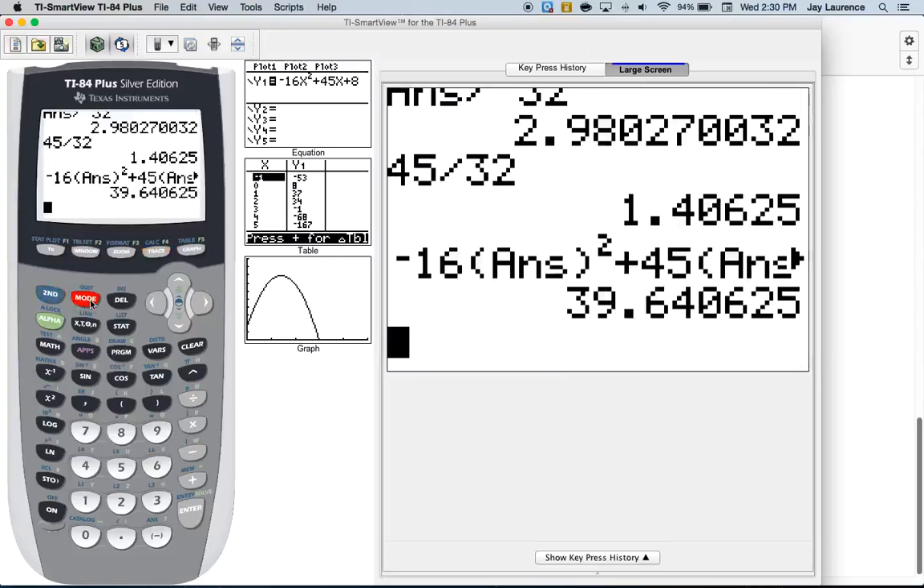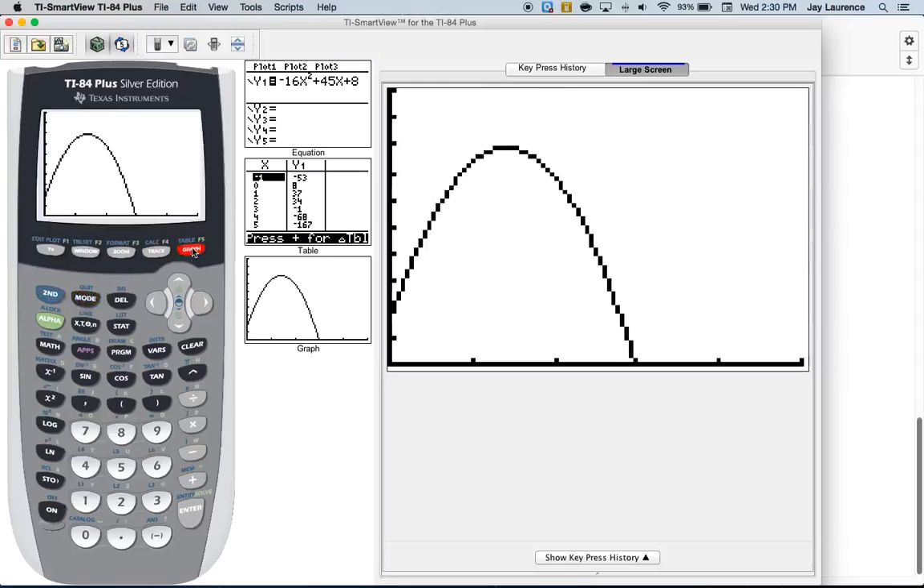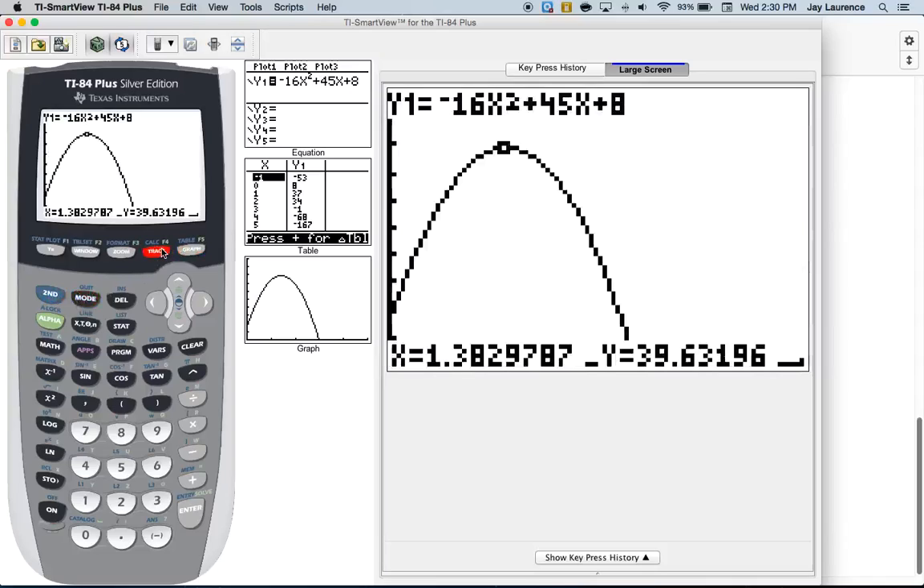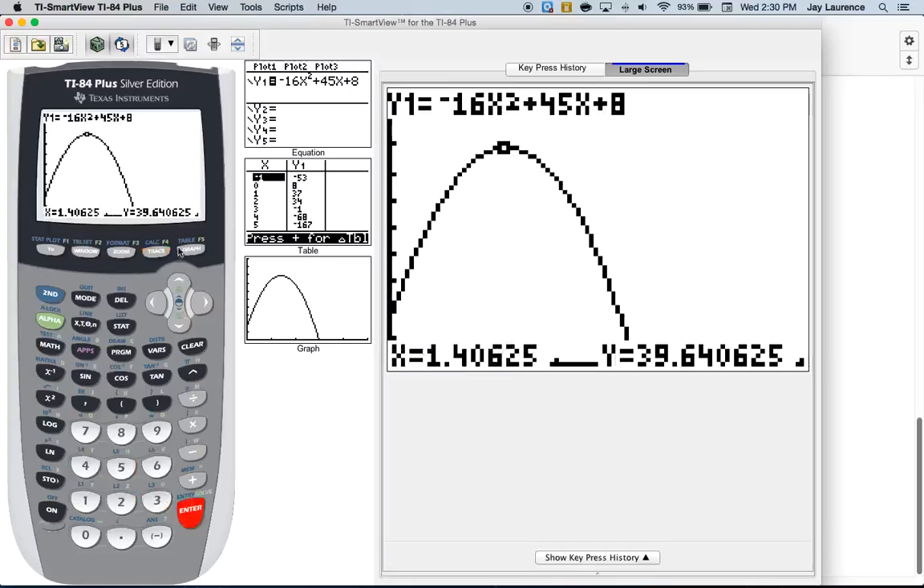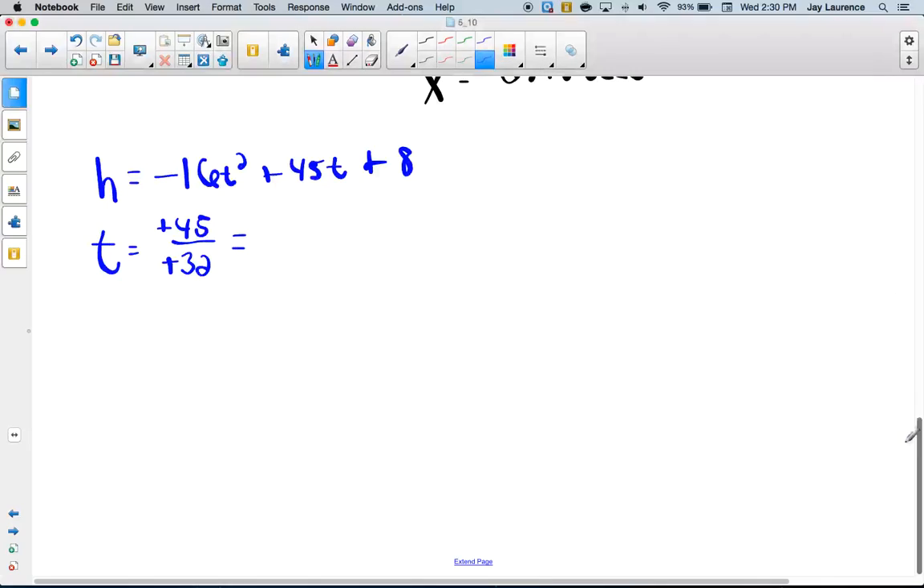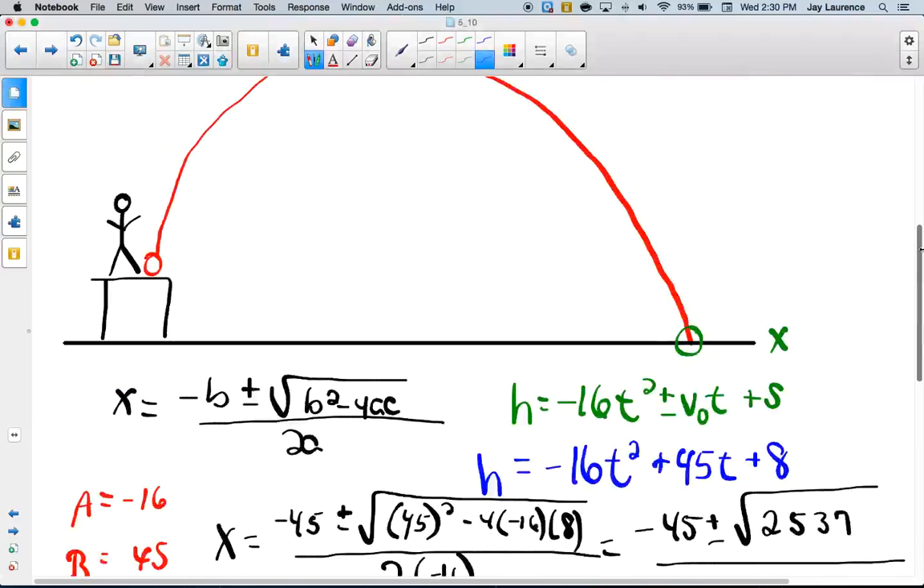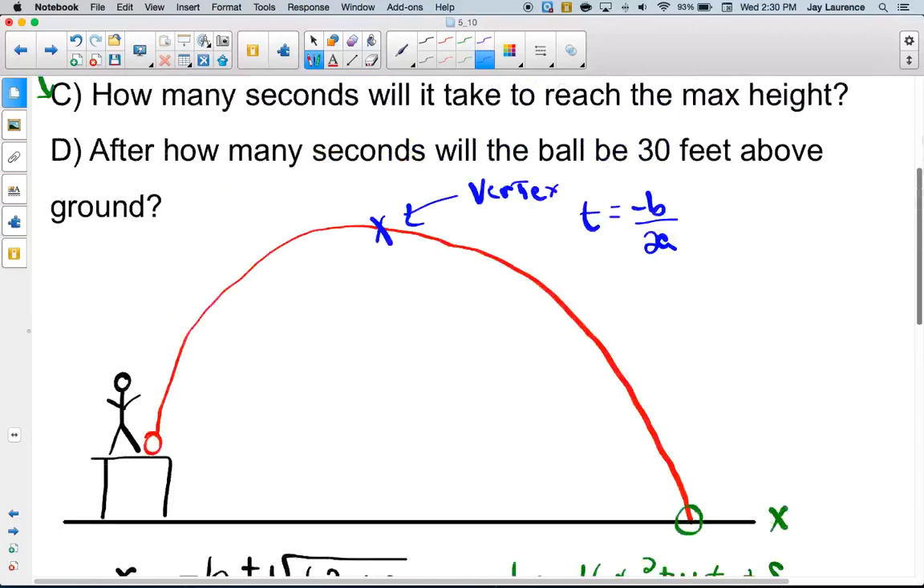Okay, almost the same exact thing. It's a little bit off here. I'm not sure why. But anyway, that is the max height for the vertex. So 39 6/10 is fine. And, oh, I know why it's off, because I didn't put the right thing in. I have to do 45 divided by 32. And there we go. Now it matches perfectly. Good. So I've answered B and C, although I ended up doing them backwards.